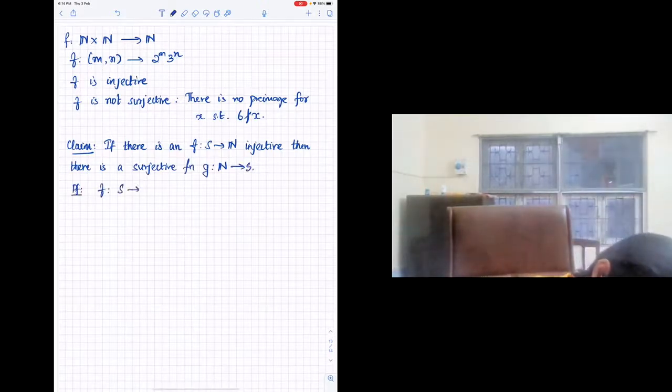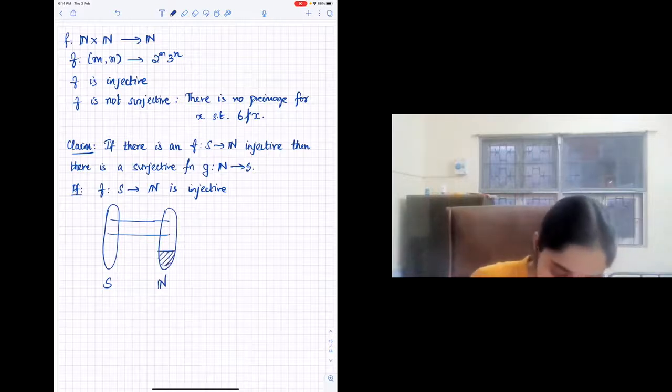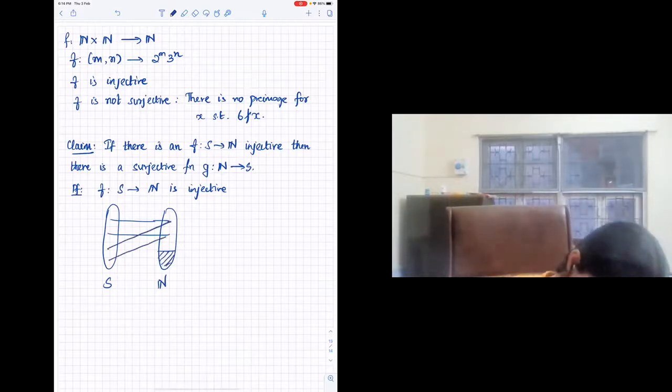So f from S to N is injective. If you look at it, there is S, and it is 1 to 1. The only problem is that there could be several elements in N that do not have a pre-image here, similar to the map that we have here.